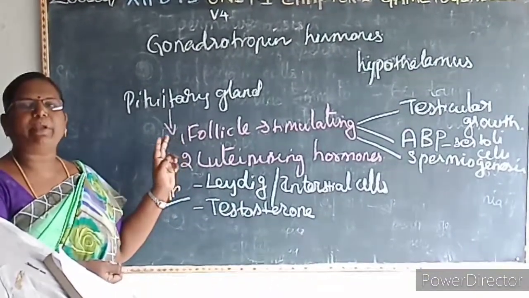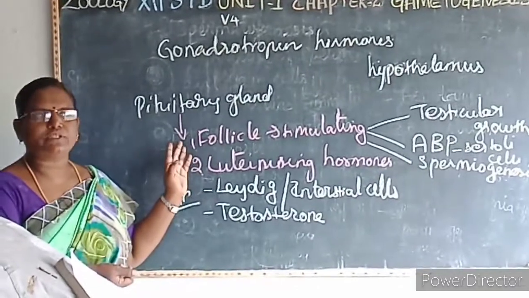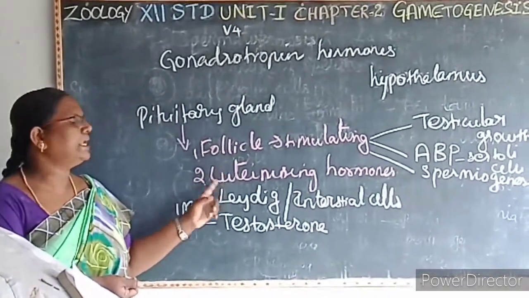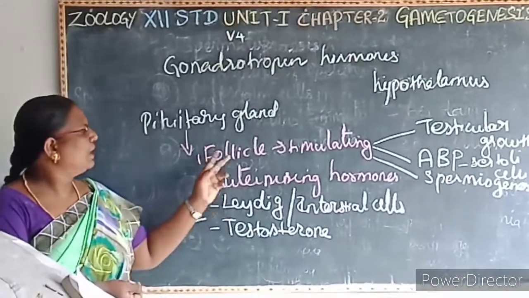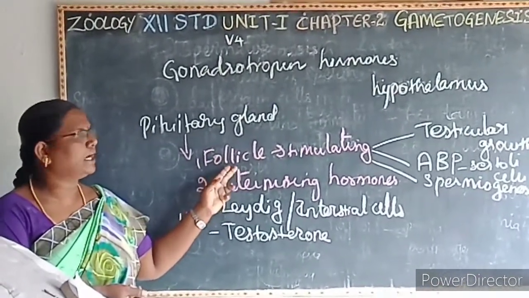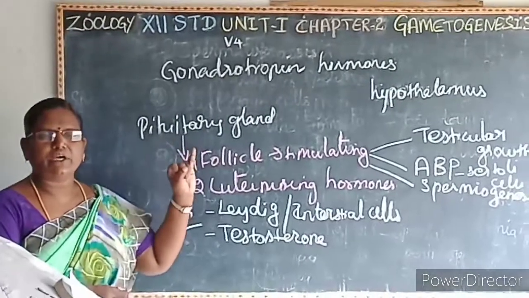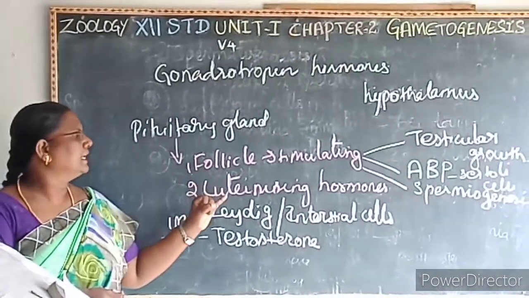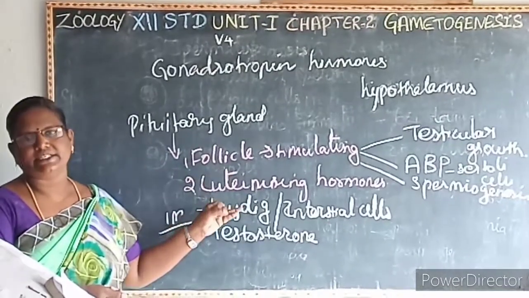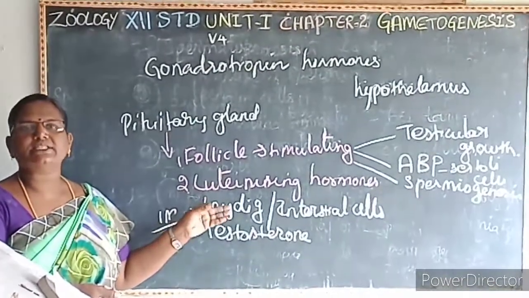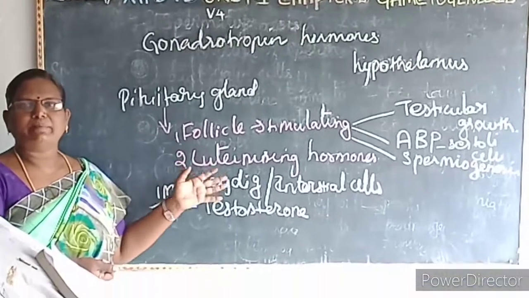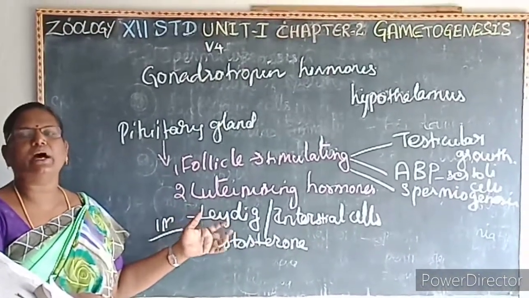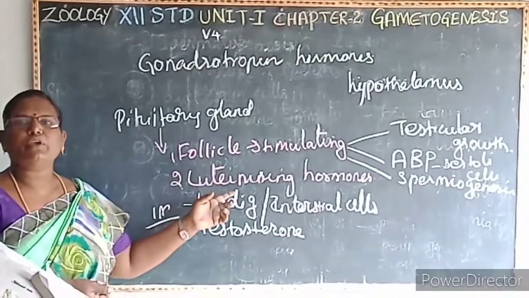What hormones play an important role in spermatogenesis? One is the follicle stimulating hormone and the second one is the luteinizing hormone. So what are the functions of the follicle stimulating hormone? First one is testicular growth, then androgen binding protein of the Sertoli cells, then a third one is spermiogenesis. So what is spermiogenesis? The 4 haploid spermatids are transformed or matured into the sperms or spermatozoa. That is called spermiogenesis.